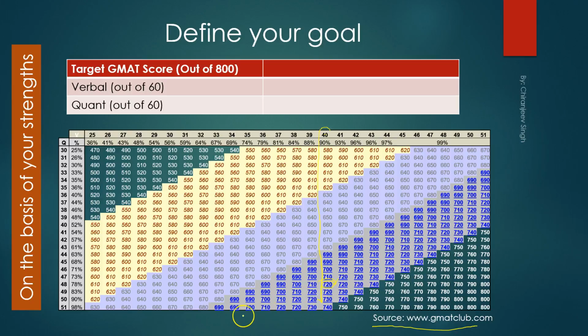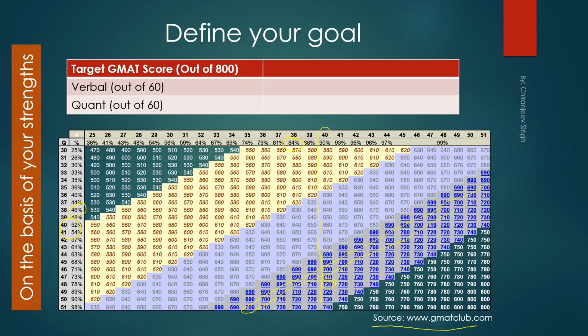Okay, now if you're targeting 700, you can see there are many possibilities, right? From here to here, let's say. Again, you can consider 710, 690 also. So these are the various possibilities of quant and verbal scores that you have. Now scoring a 38 on quant is much easier than scoring a 38 on verbal, because 38 on verbal means 84 percentile, whereas 38 on quant means just 46 percentile.